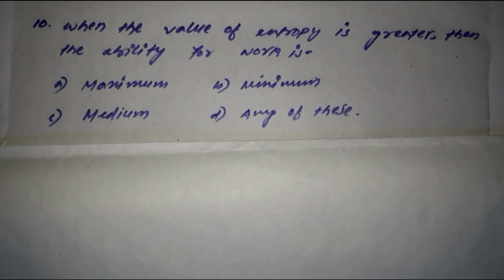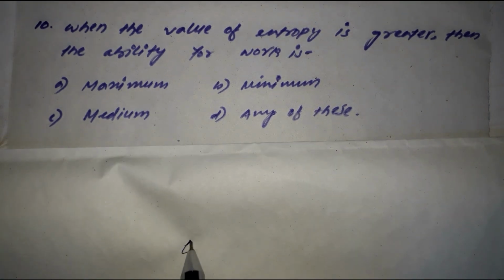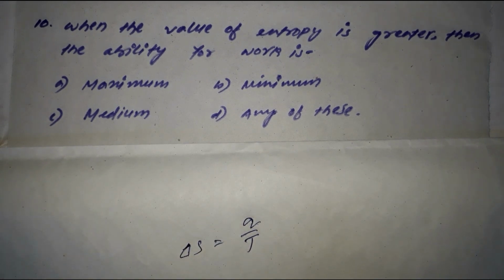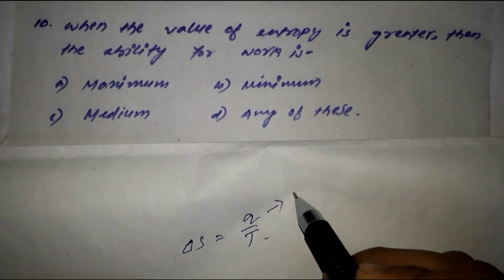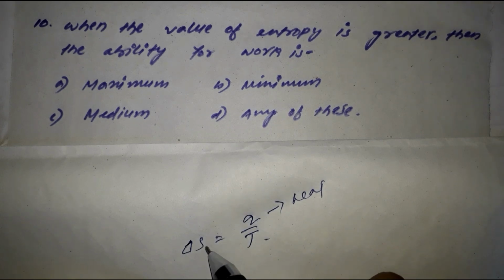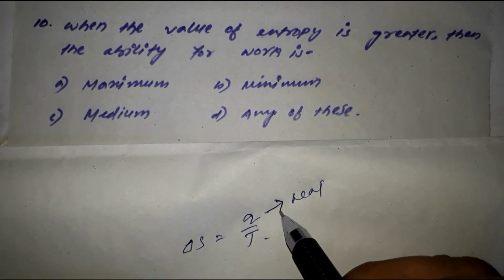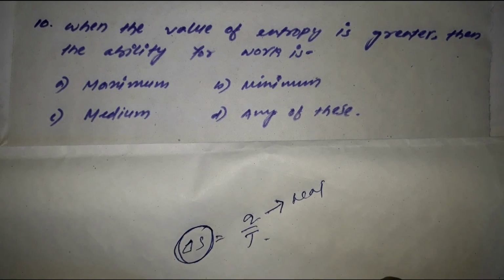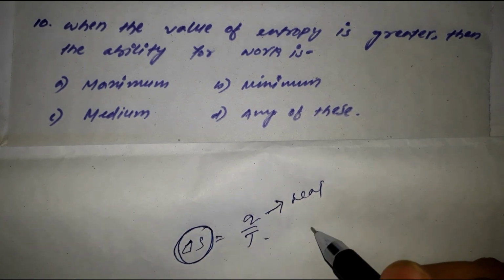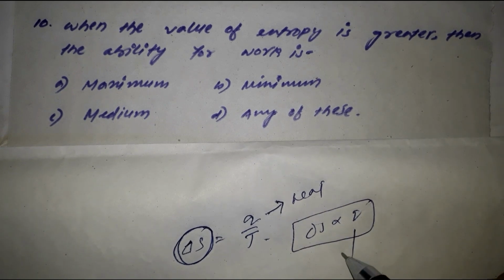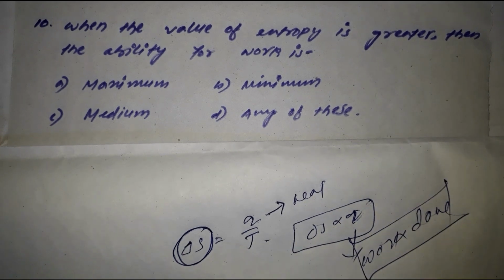Okay guys, another question which says that when the value of entropy is greater, the ability of work is, whether it is maximum, minimum, medium, or none of the above. Now look about here. If you talk about entropy, del S equals Q by T, right? Here T is temperature, and Q is your heat. And what we know is, if heat is more, then entropy is more, isn't it? That is, del S is directly proportional to Q. And Q is heat, and isn't it work done, right guys?